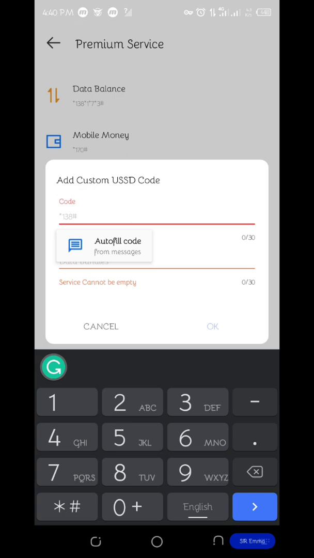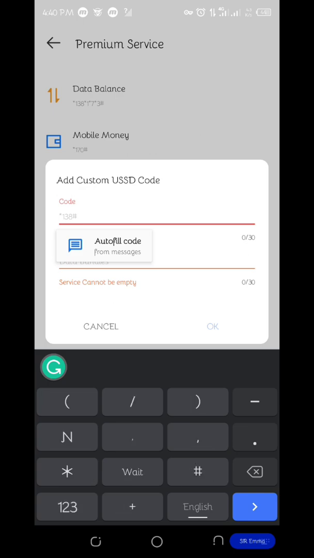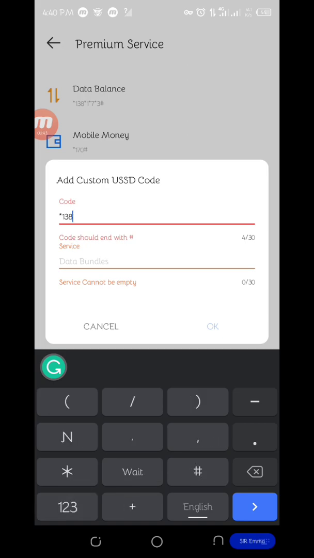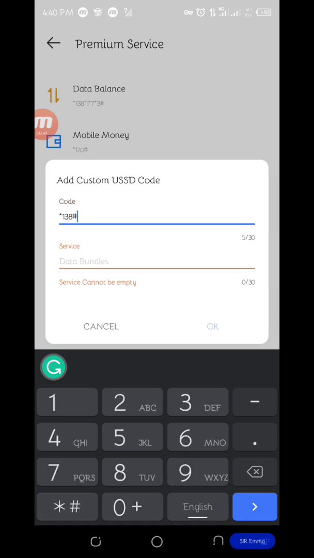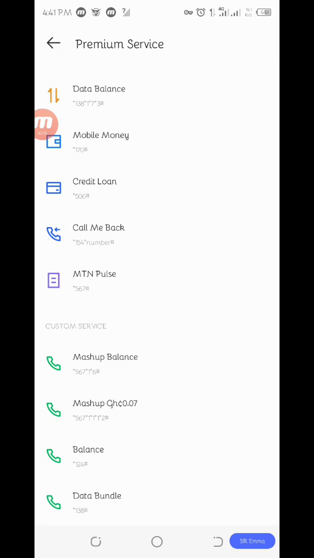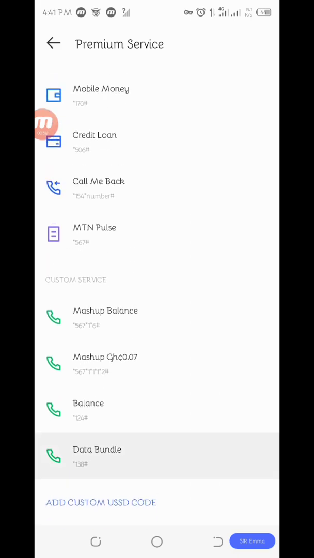For example, star 138 hash, and you can save it as data bundle. You press OK. You see that it has appeared in this place.